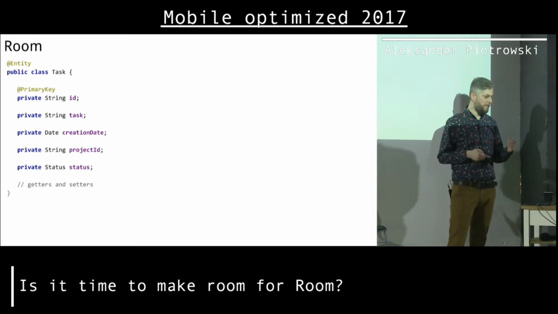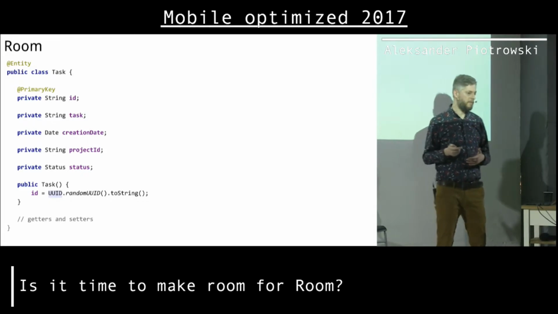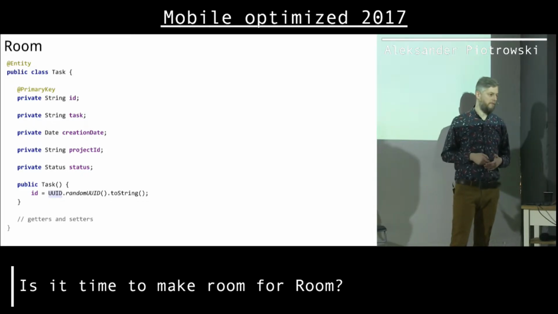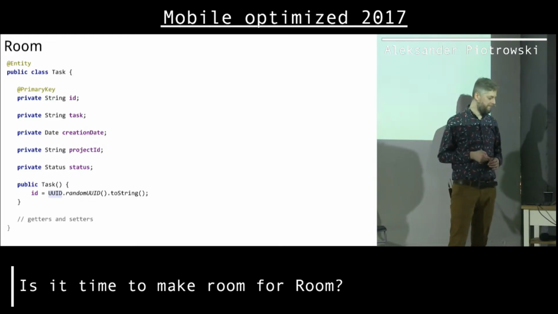So in my case, to have this ID generated for me, I would just create a constructor. And in this constructor, I would just set value for ID. So that's a way of auto-generating ID, okay?